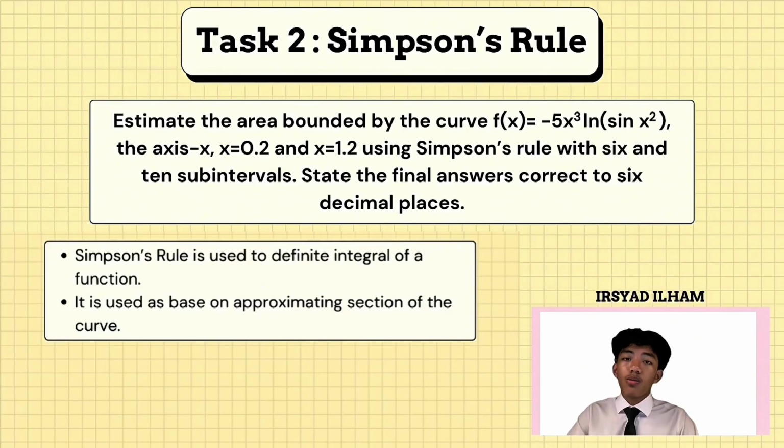Simpson's rule is a numerical method used to approximate the definite integral of a function. Basically, it estimates the area under a curve. More specifically, it's used when you can't integrate a function analytically. It's based on approximating sections of the curve with parabolas rather than straight lines.